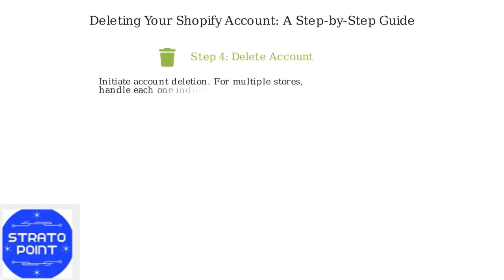Finally, initiate the account deletion process. If you manage multiple stores, each must be handled individually. Account deletions have risen significantly, so follow each step carefully to avoid delays. Remember, once deleted, your account cannot be recovered.